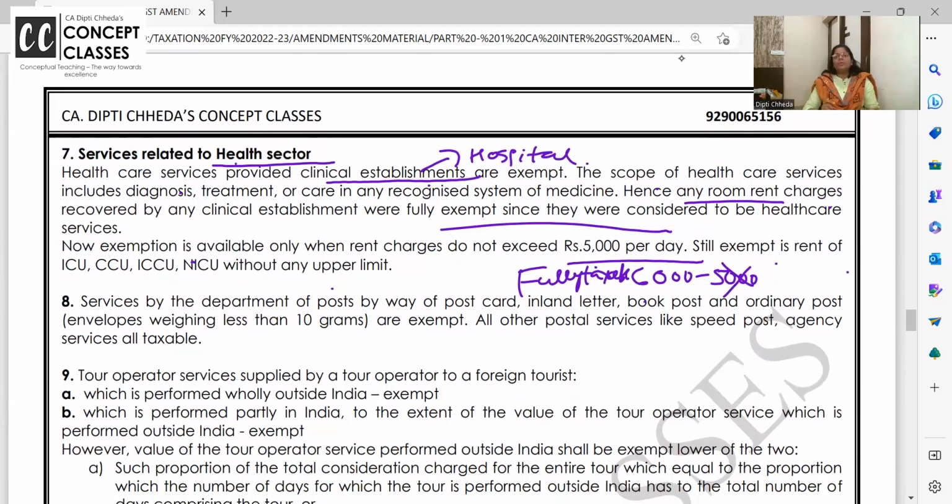Services related to health sector. Okay. Now, service by Department of Post by way of postcard. Postal services, so I really want to talk about it orally. See, there were some services, basic postal services, money order, which were exempt till last year.